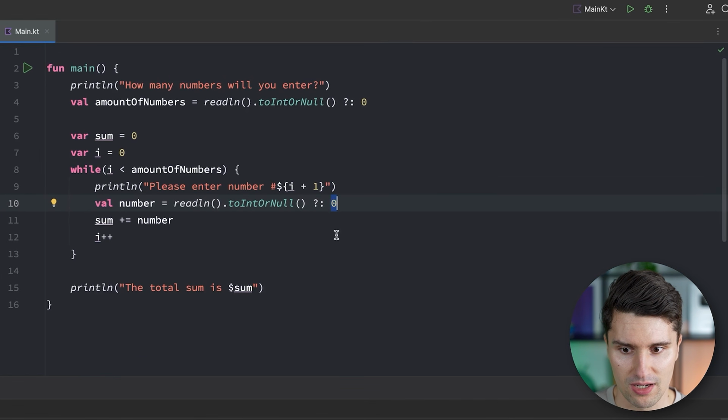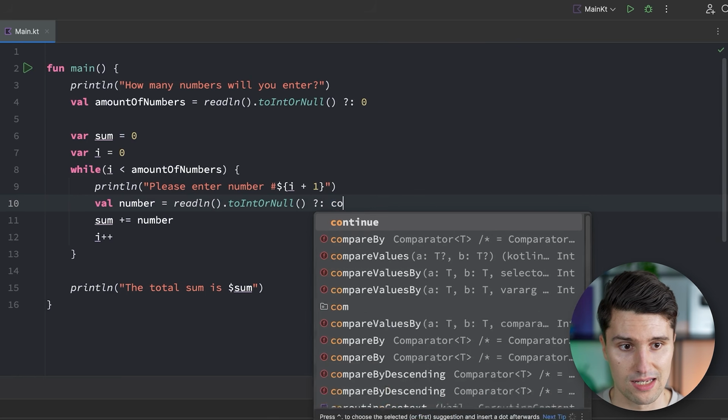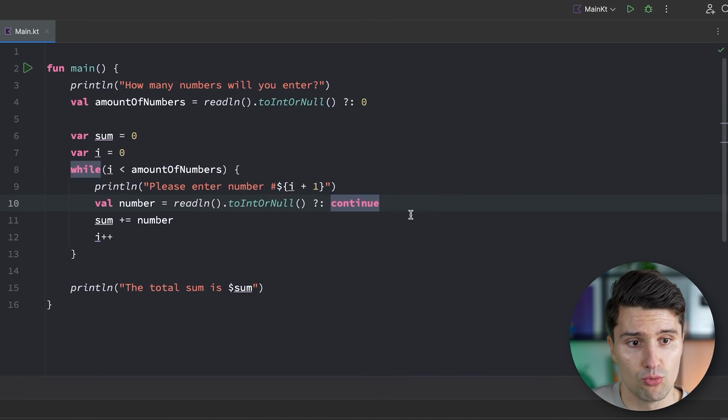If we don't want this, and we should just ignore all attempts from the user where they enter invalid numbers, we could instead say continue. That's a keyword that will simply immediately jump to the next loop iteration and not execute the code afterwards anymore.